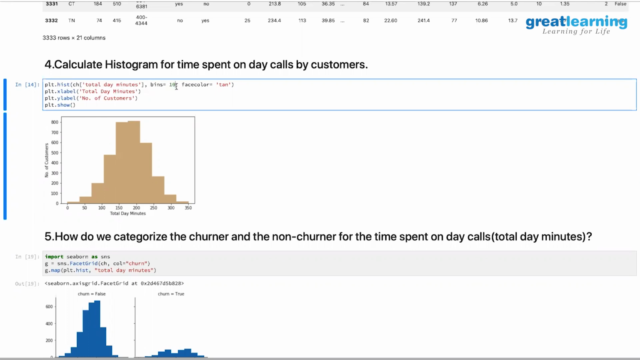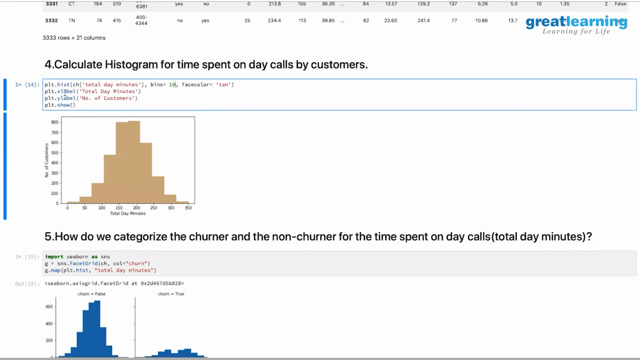bins. If you don't specify 10 bins, it by default takes as many bins as it feels by a formula that is there at the back end. But if you specify 10 bins to be created, it creates 10 bins exactly. 1, 2, 3, 4, 5, 6, 7, 8, 9, 10. So it creates the 10 bins essentially and distributes the data across these values.